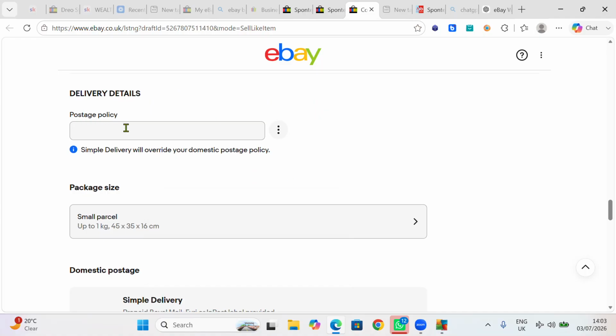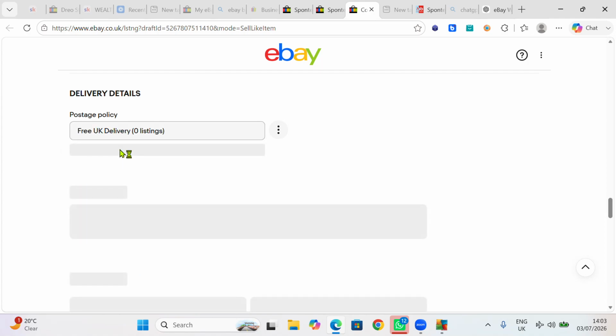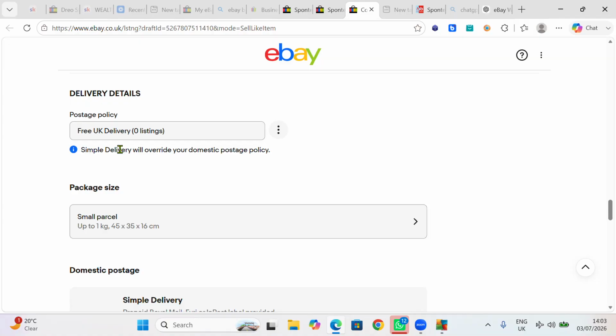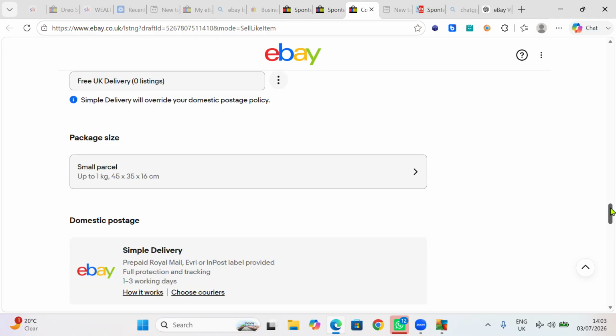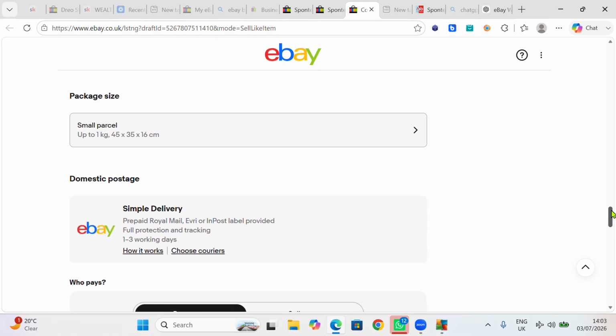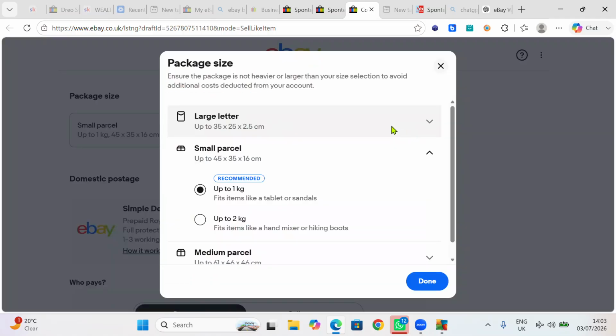Now, postage policy, let's click. You see, we have free UK delivery. Yeah, free UK delivery. You click it. Now, the parcel size, that microfiber cleaning cloth is very small. So we're going to click this.